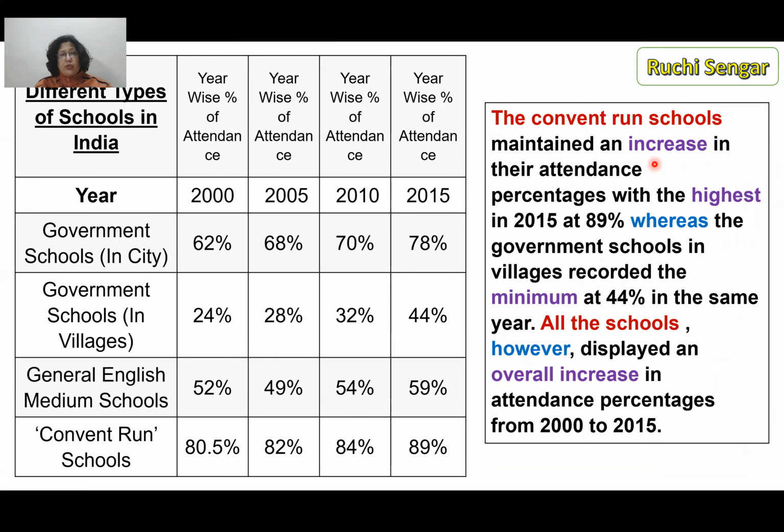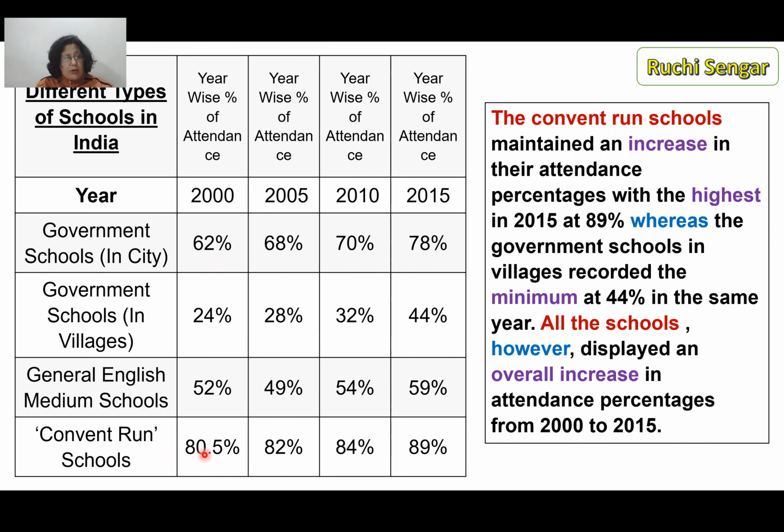The convent-run schools maintain an increase in their attendance. So what is that one thing that you immediately see? That is the main trend, that there was an increase, no matter if there was a drop, but if you look at 2000 and you look at 2015, there is an increase. So that's a main trend. Writing one main trend conclusively is more than enough. Okay. The convent schools maintain an increase in their attendance percentages with the highest.